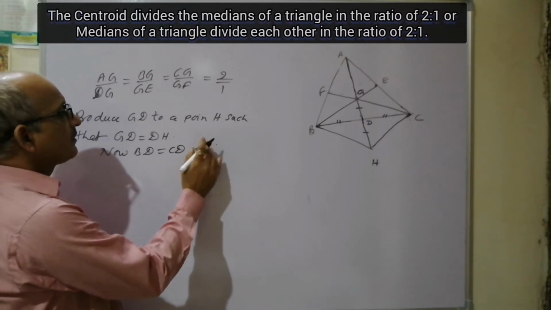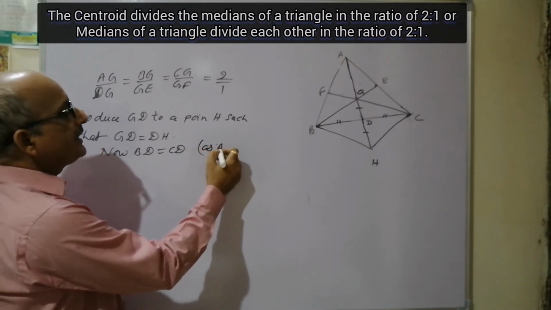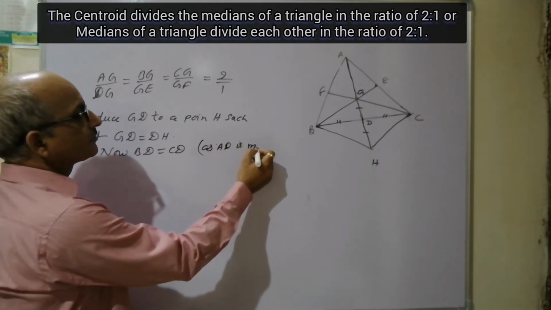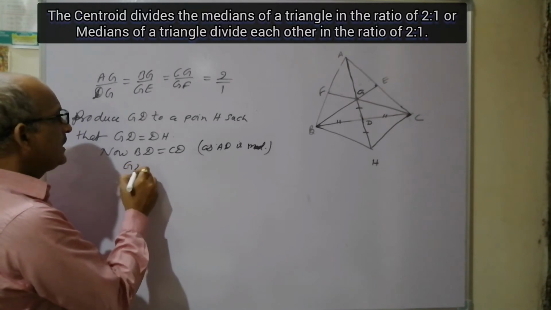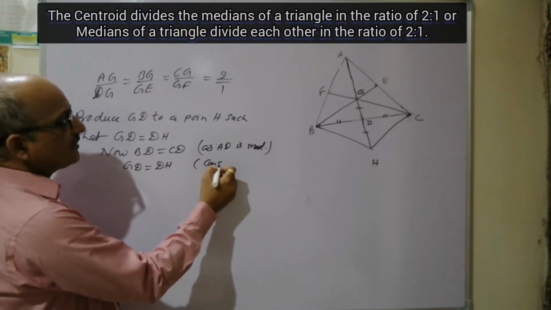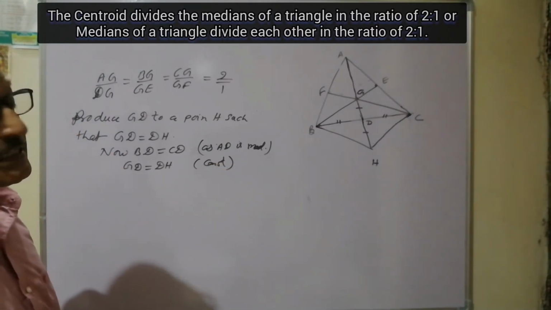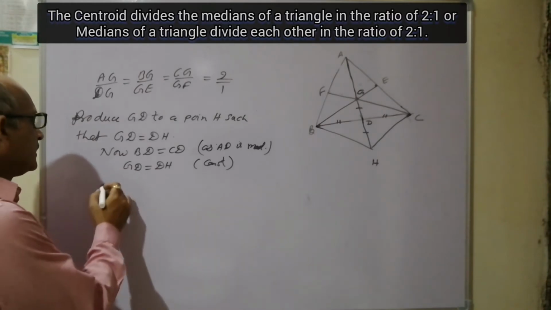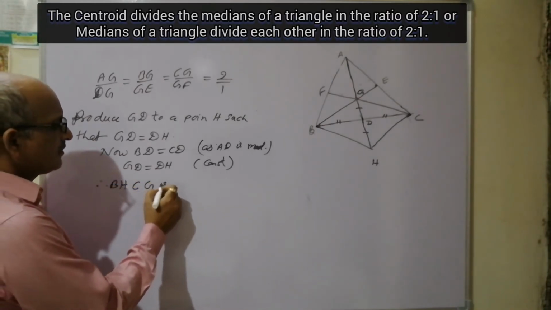Also, GD is equal to DH by our construction. Then what about the figure BHCG? It is a parallelogram. Therefore BHCG is a parallelogram.